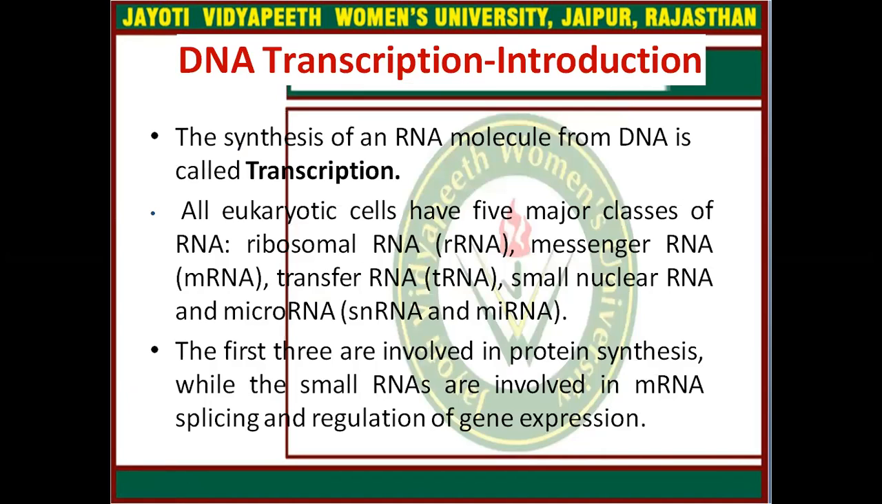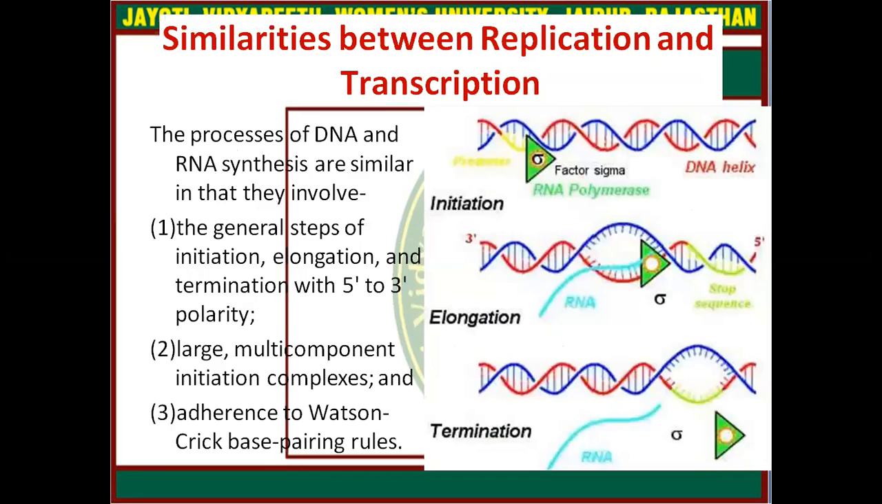Now come to the introduction. The synthesis of an RNA molecule from DNA is called transcription. All eukaryotic cells have five major classes of RNA: ribosomal RNA, messenger RNA, transfer RNA, small nuclear RNA, and microRNA. The first three are involved in protein synthesis, while the small RNAs are involved in messenger RNA splicing and regulation of gene expression.